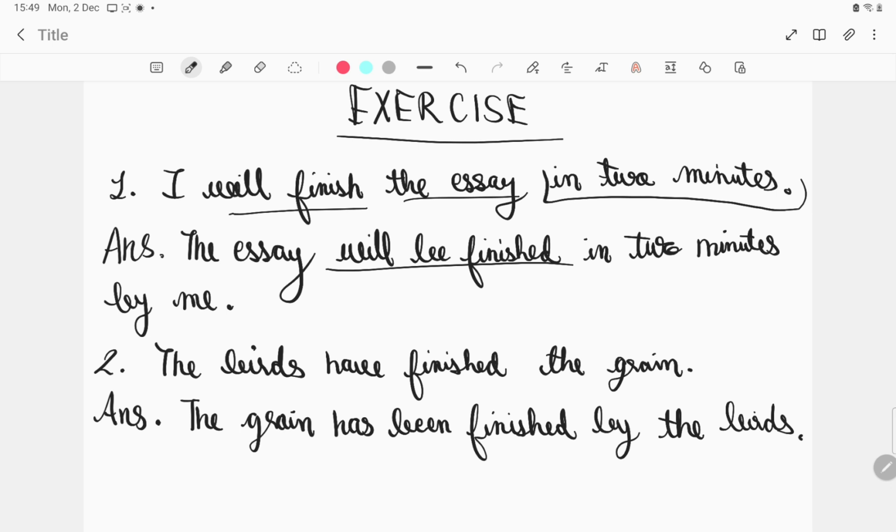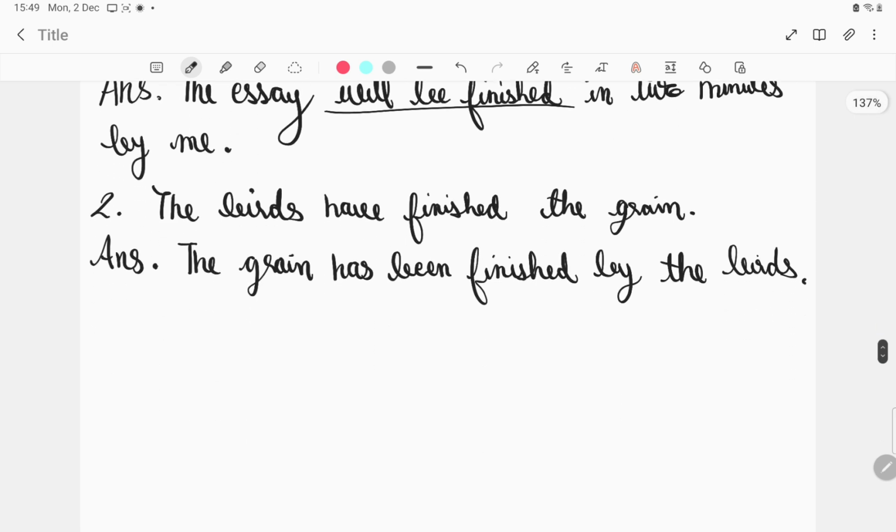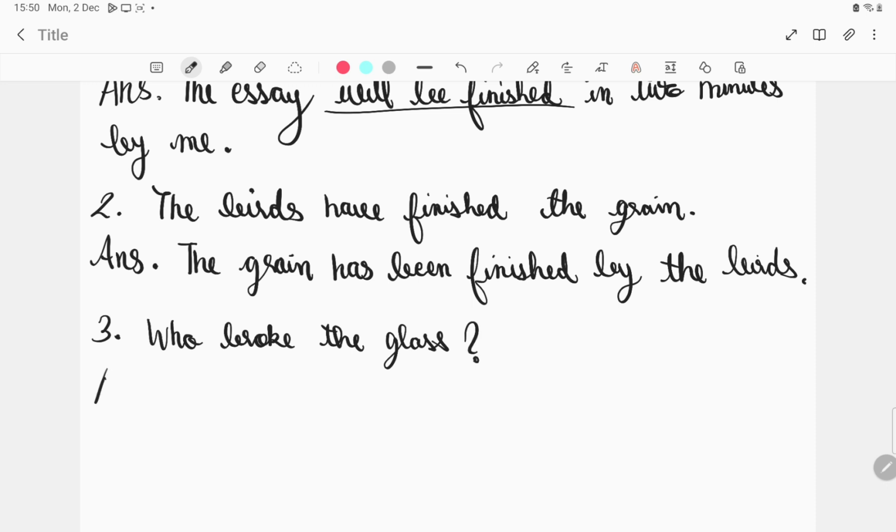Okay, now the next question I'm giving is an interrogative question. So let me try to, it goes like this: who broke the glass? Try to do it by yourself, otherwise I'm here, because it's an interrogative sentence, so that's why.